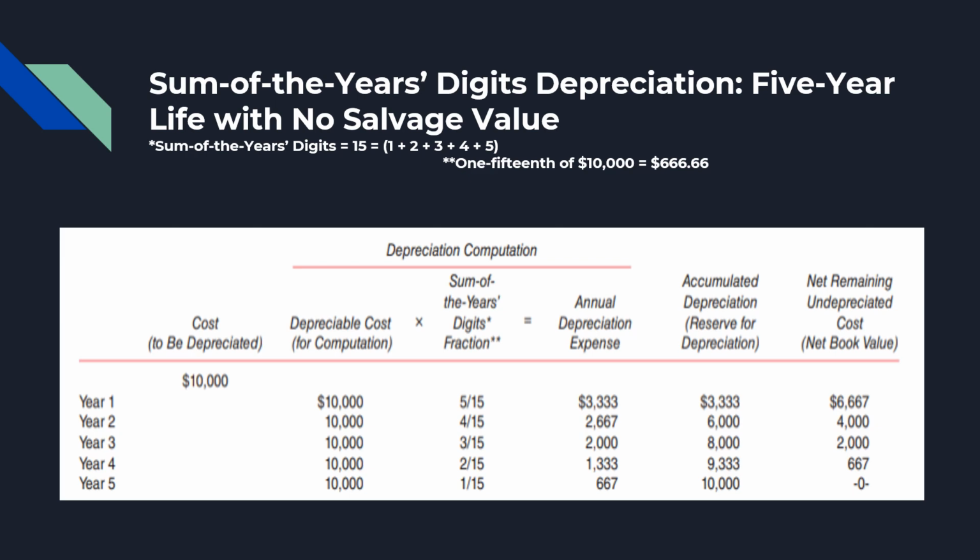The numerator of the SYD fraction starts with the asset's useful life expressed in years and decreases by 1 each year after. The denominator of the SYD fraction is the sum of the years' digits of the asset's life. In this table, the depreciable cost of 10,000 is divided by 15 to arrive at 666.66, and it's multiplied by 5 for the first year and by 4 for the second year, and so on.